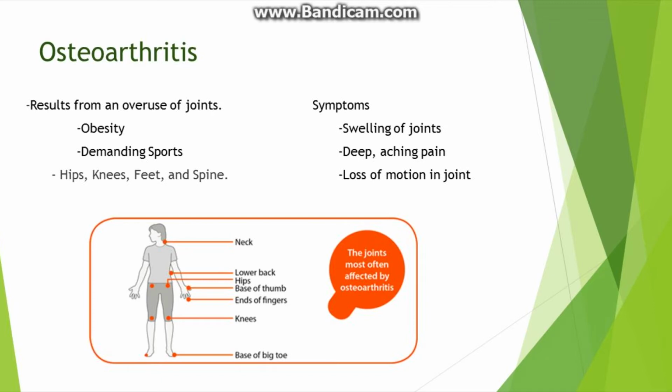The joints that are most affected by osteoarthritis are the hips, knees, feet, and spine. Some of the symptoms of this condition include deep, aching pain, swelling of joints, loss of motion in the affected body part, difficulty gripping objects, and difficulty when sitting or bending over.